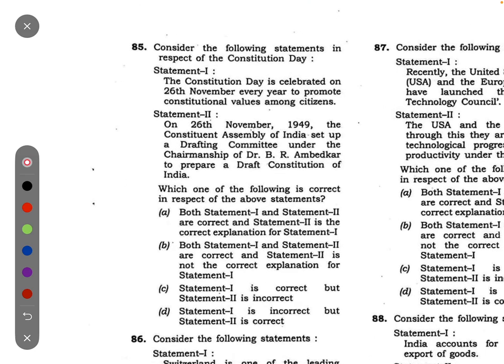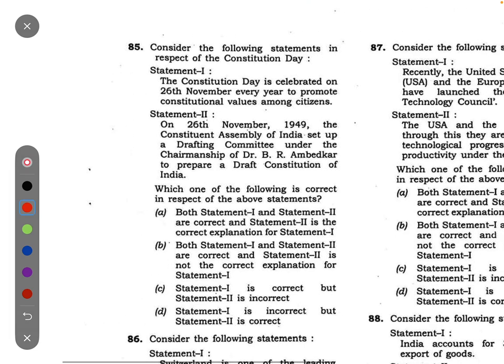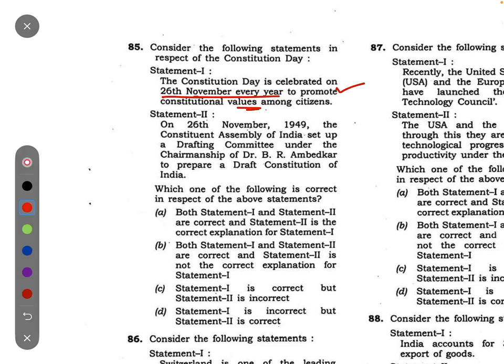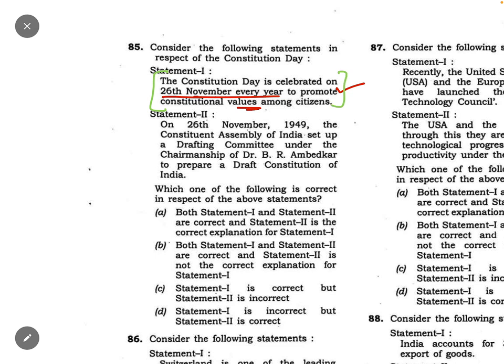Now consider the following statements in respect to the Constitution Day. Constitution Day is celebrated on 26th of November every year to promote constitutional values among citizens. This is true. The second one, this question may look difficult, but it is a very easy question, because even if you do not know it, you could have marked it correct. It says on 26th of November 1949 the Constituent Assembly of India set up the drafting committee. Bhai, the drafting committee was constituted in the starting itself.